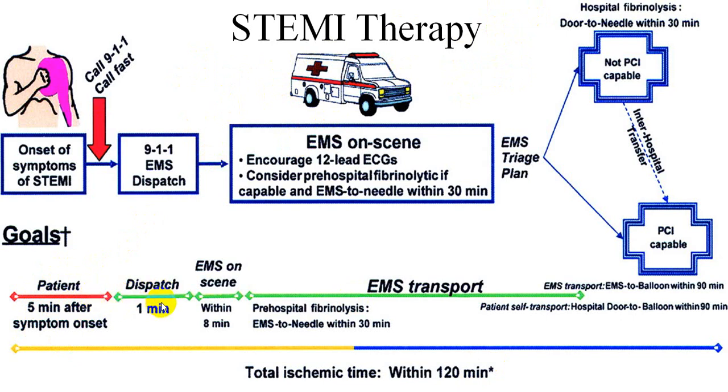Immediately the person should be dispatched, and should undergo fibrinolysis within 30 minutes. It is called emergency medical service to needle within 30 minutes. So thrombolysis should be done within that time, and he should be transported to a PCI center where PCI is available, and PCI should be performed within 90 minutes. So the total time is only 2 hours. As fast as possible, the person should be diagnosed, and fibrinolysis followed by PCI should be done.